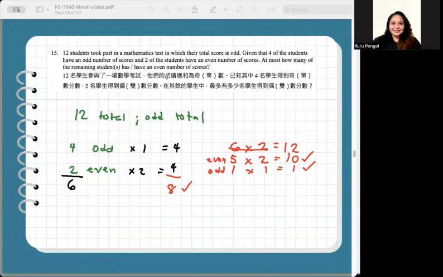The maximum number of kids who can get an even score is 5. If 5 all got 2, it's equal to 10, and that last kid got 1, for example. 10 plus 1, 11. Added to 8, you'll get an odd total score, 19. So to answer the question, it's 5 kids at maximum.